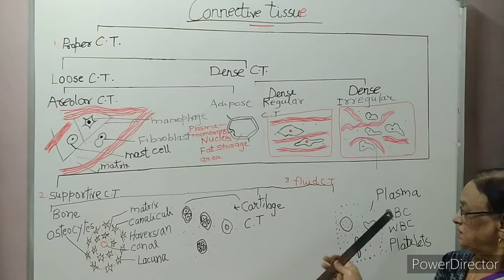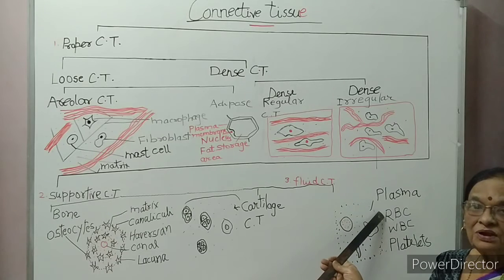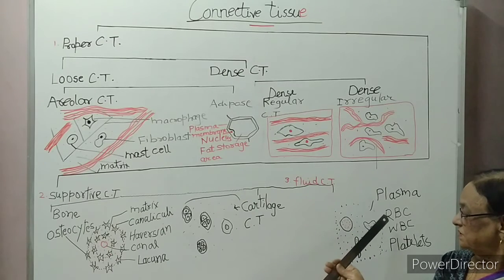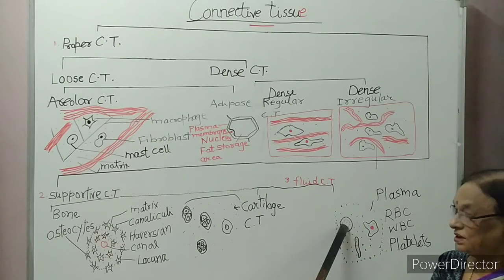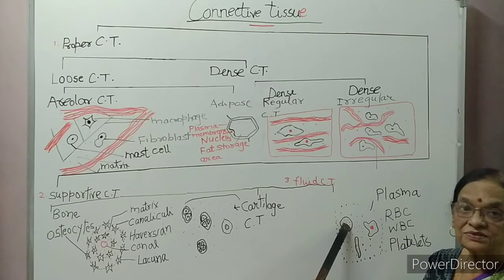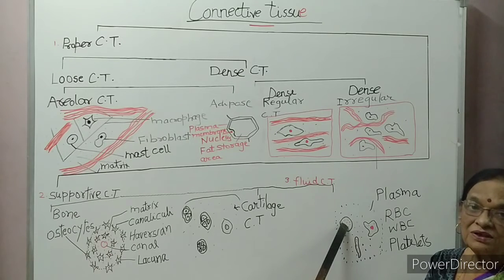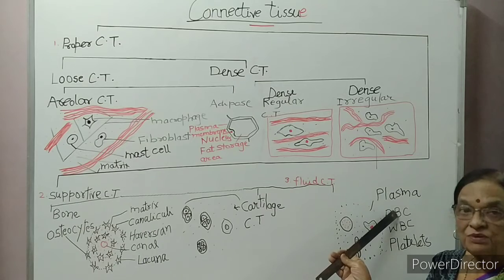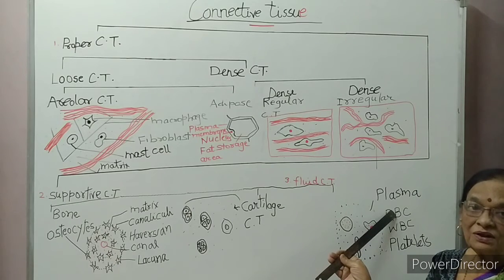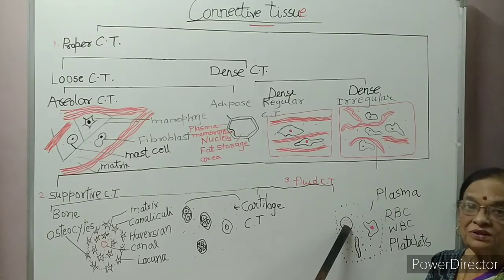It has three types of cells: red blood corpuscles, RBC or erythrocytes. These RBC are enucleated, without nucleus, in mammals, and they have a single nucleus in frog. So RBC may be nucleated or enucleated. RBC have hemoglobin in them. This hemoglobin is the respiratory pigment which helps in respiration.